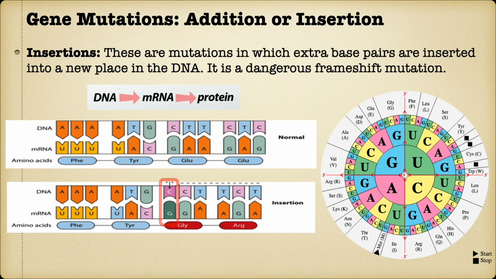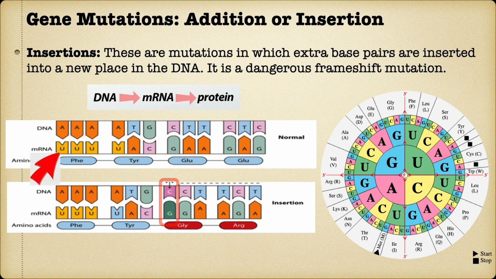In the translation process, the nitrogenous bases on mRNA molecule are read in units of 3 or triplets, which are called codons. For each codon triplet, there is a specific amino acid which is chosen by ribosome to form a peptide chain. A Codon-chart in the form of a wheel is shown on your screen, which has mRNA bases in the inner circles and corresponding amino acids on the circumference.